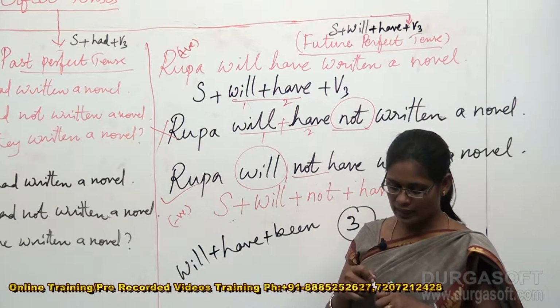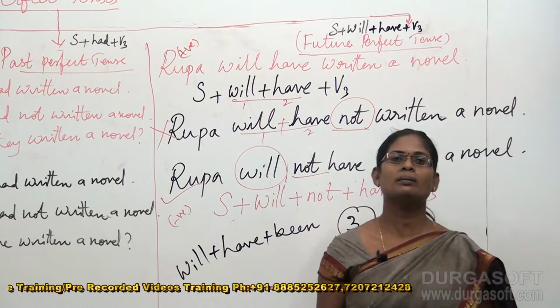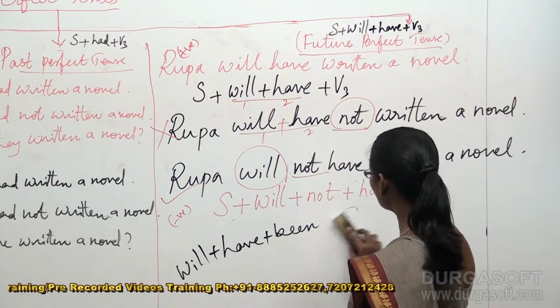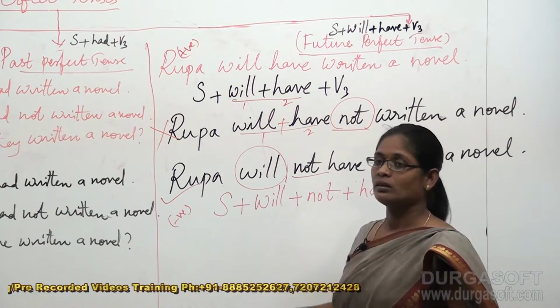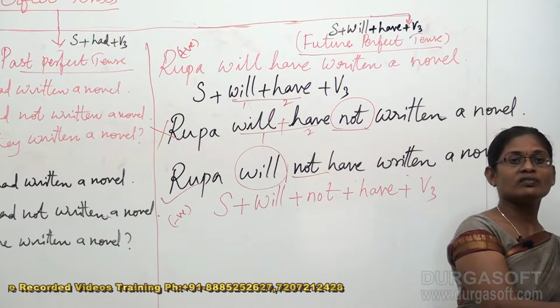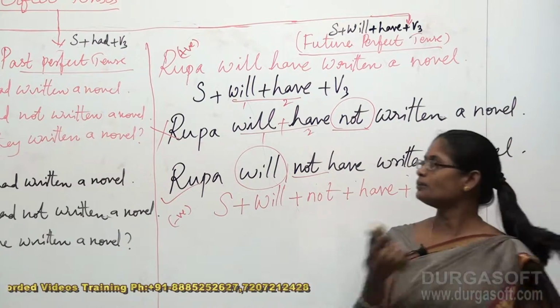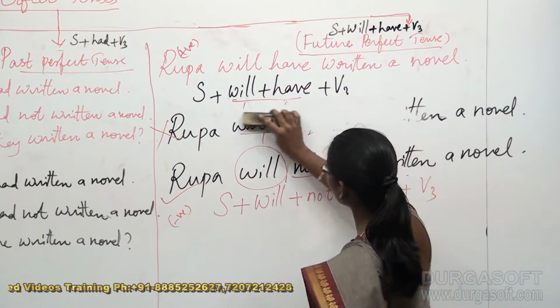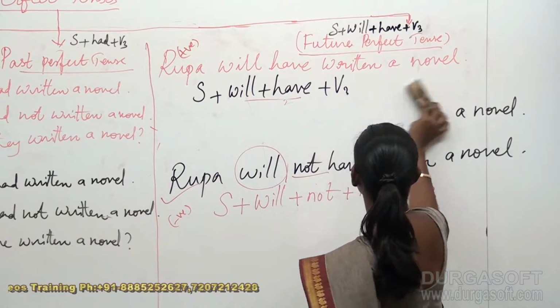Let the helping verbs be hundreds and hundreds in the sentences, but you don't bother about them. What you have to take care of is the placing of not after the first helping verb. That's what we did. So according to the structure, this sentence is wrong, and according to the structure, this second sentence is correct.